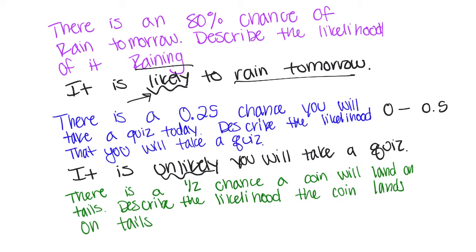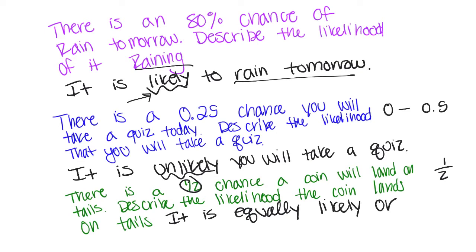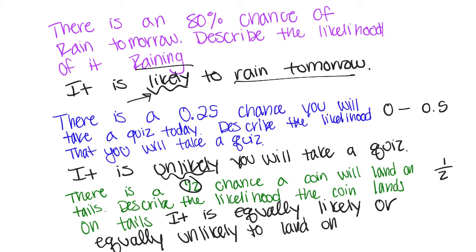There is a 1 in 2 chance that a coin will land on tails. What is the likelihood it will land on tails? Well, we said that benchmark of 1/2, it's exactly 1/2, in this case it meant that it was equally likely or unlikely. So it is equally likely or equally unlikely to land on tails.